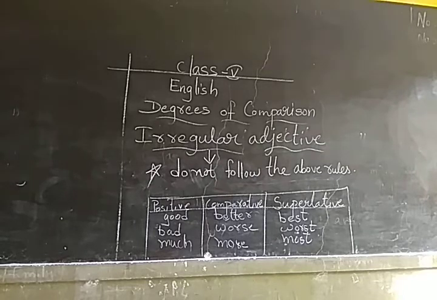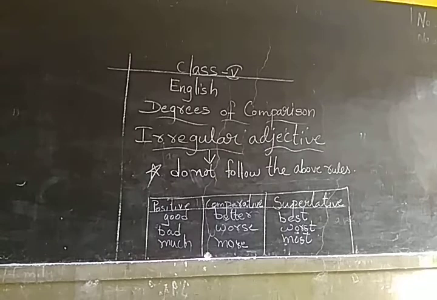If the adjective is a long word, we put more and less before it, and most and least, to show the comparison. This I will explain in the next class. I will be putting some grammar part. Try to do the fill in the blanks. If not, I will be putting it in the WhatsApp group.